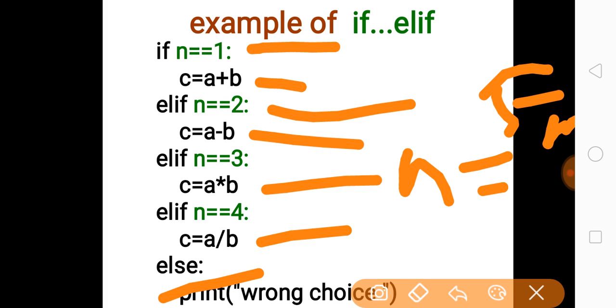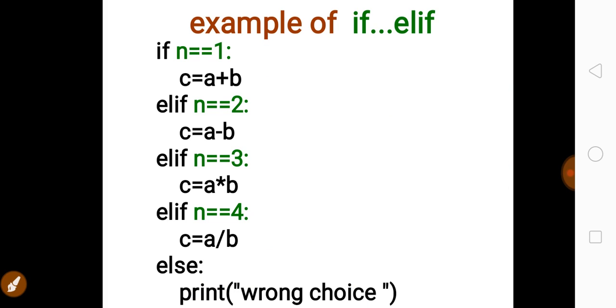But if you give any value other than these, then your program will print the wrong choice. Getting it?